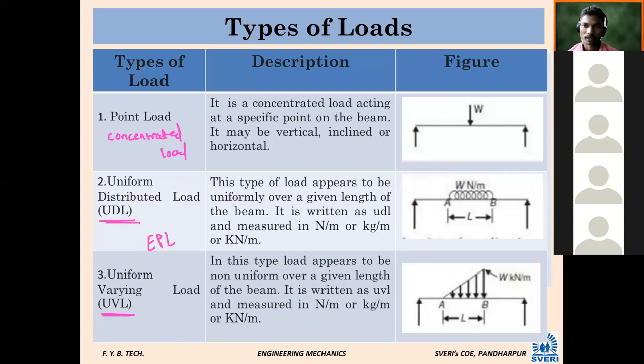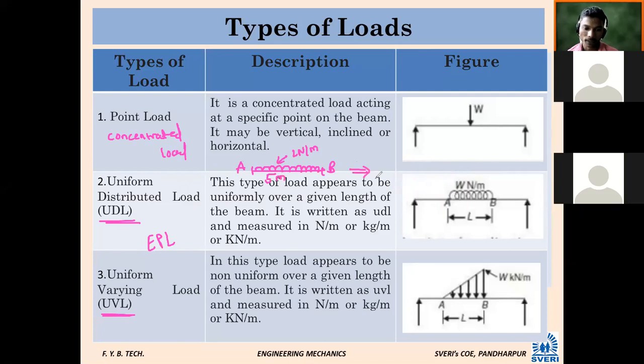Once again, let me give an example of how to show UDL. Here I am showing UDL. Point A, point B, and the load is shown like a spring-like structure. Its intensity is suppose 2 Newton per meter, and total length is suppose 5 meter. So what will be the total load on beam AB? 10 Newton.